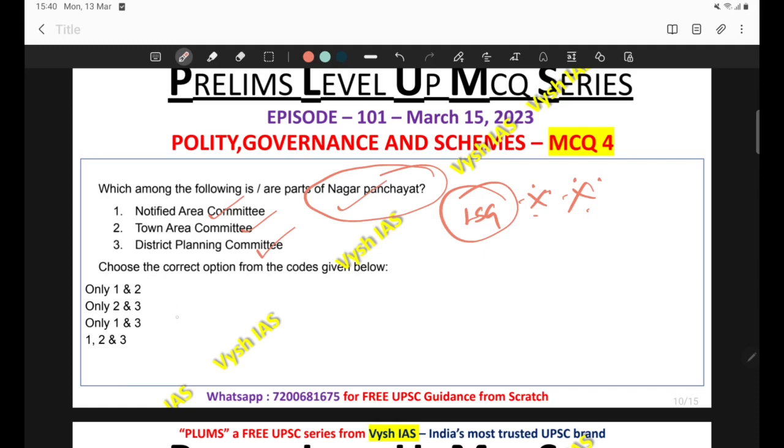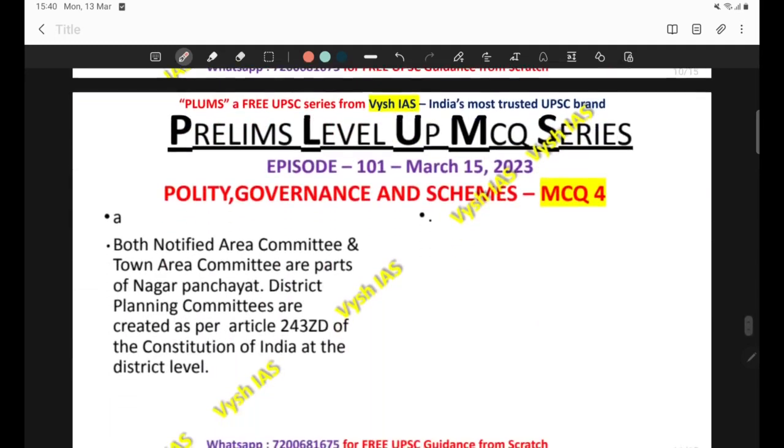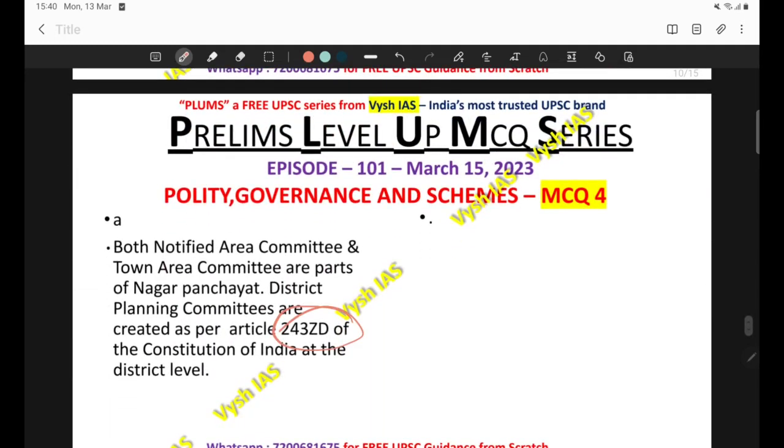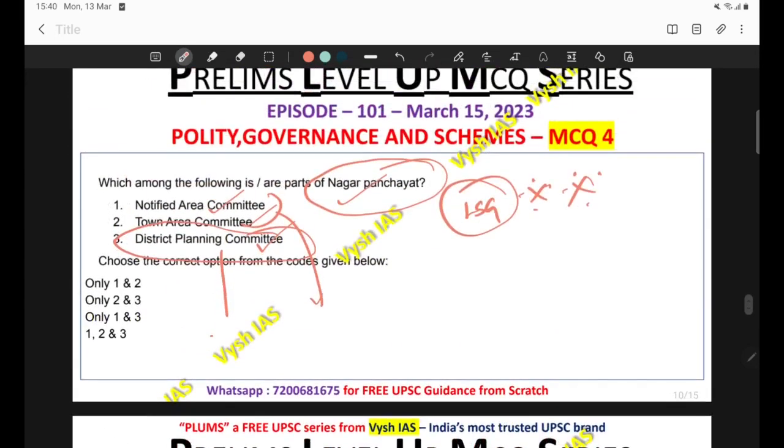So if you see, this is a factual question, quite factual. You can't apply elimination here. Both Notified Area Committee and Town Area Committee are parts of Nagar Panchayat, whereas District Planning Committees are created as per article number 243Z. So article number 243 is fine. It is a constitutional body created under 243, District Planning Committees, whereas the other 2 options, Notified Area Committee and Town Area Committee, are parts of Nagar Panchayat.